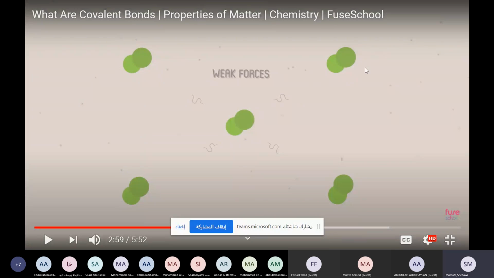They are not polarized. They don't have an overall charge. So the attraction between molecules is weak. All of them exist at room temperature as gases.